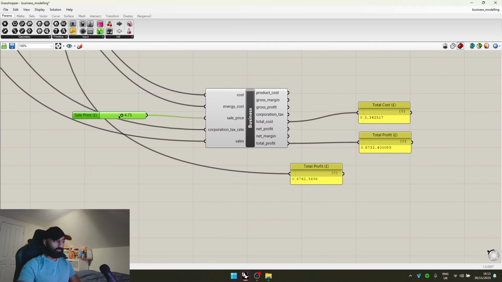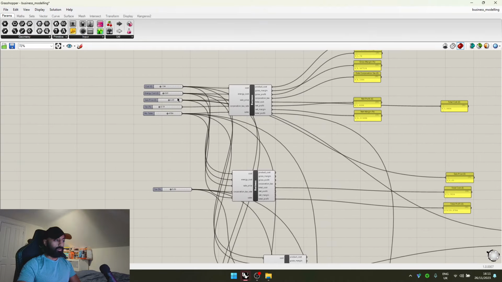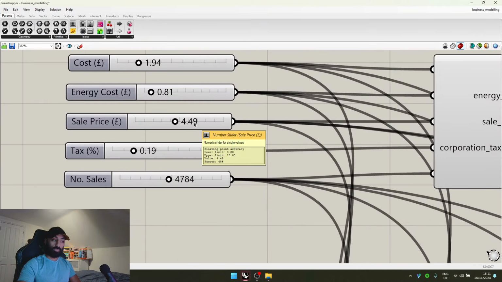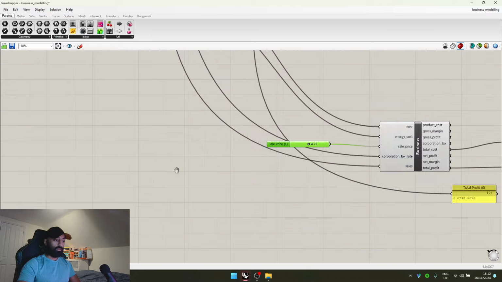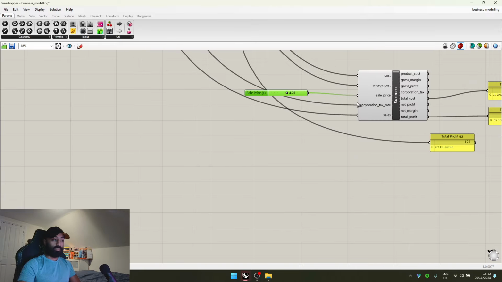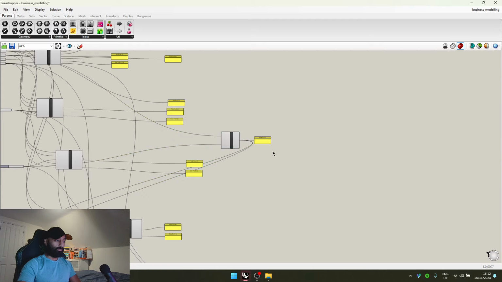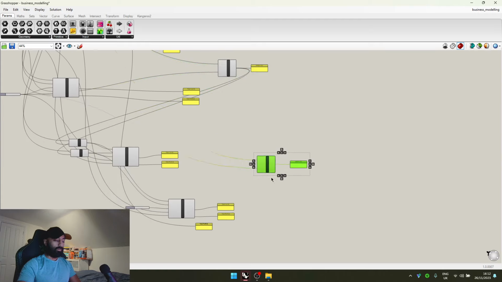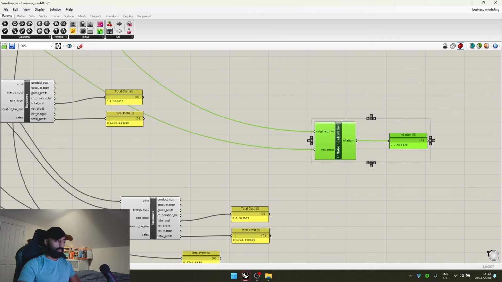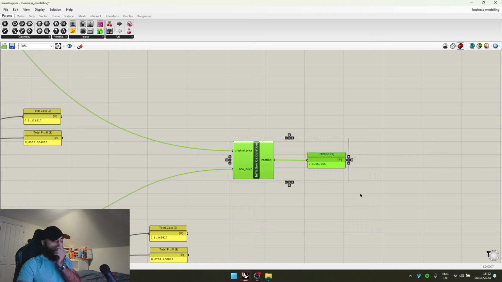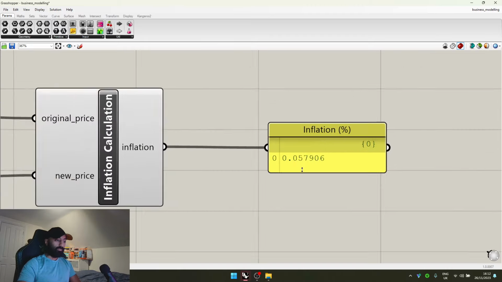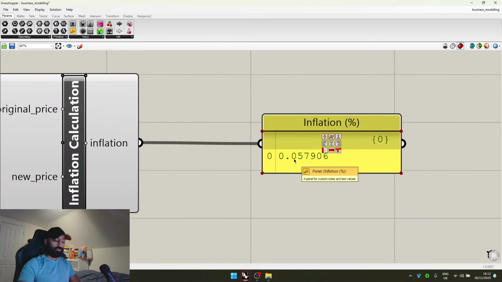Okay, £4.75. So we've gone from an average sale price of £4.49 to an average sale price of £4.75. And that means that our inflation has actually gone from, whoops, 0 to almost 6%.